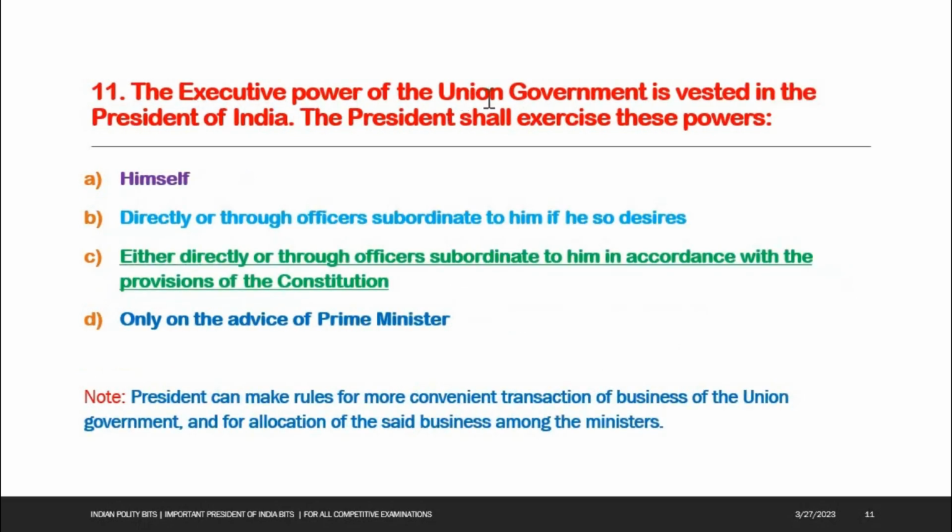Next one. The executive power of the Union government is vested in the President of India. The President shall exercise these powers. Options: A. Himself, B. Directly or through officers subordinate to him if he so desires. C. Either directly or through officers subordinate to him in accordance with the provisions of the Constitution. D. Only on the advice of the Prime Minister. Option C is the right answer. Either directly or through officers subordinate to him in accordance with the provisions of the Constitution. See the note here. President can make rules for more convenient transaction of business of the Union government and for allocation of the said business among the ministers.